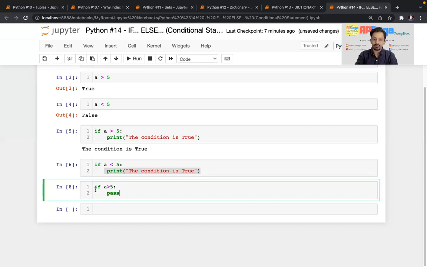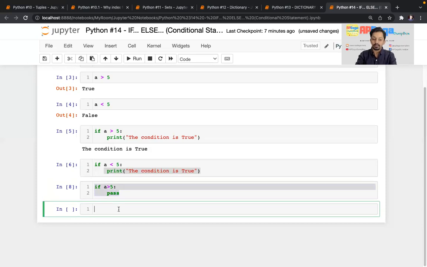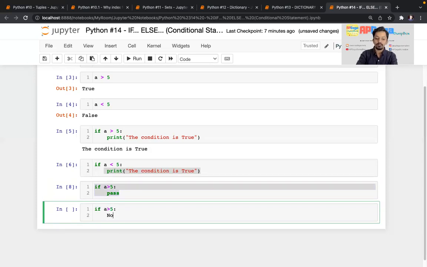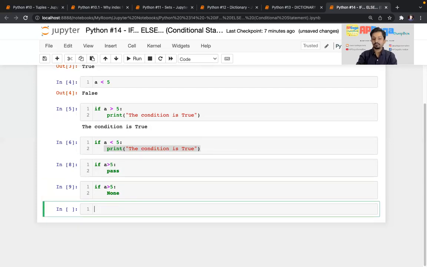Similarly, there is another keyword which is available, which will do nothing. So instead of pass, if I use None, it will work just like the statement pass.